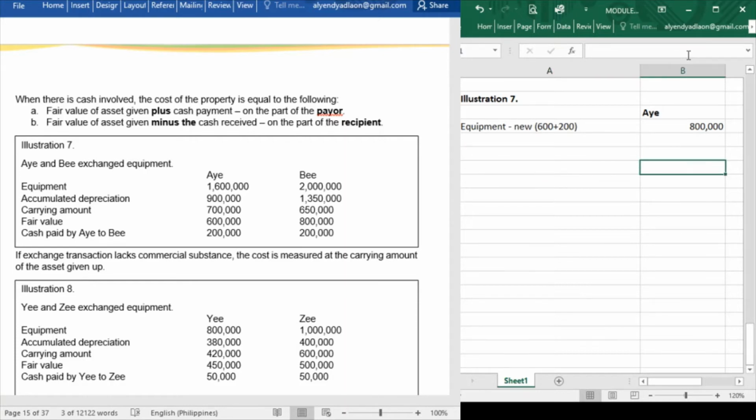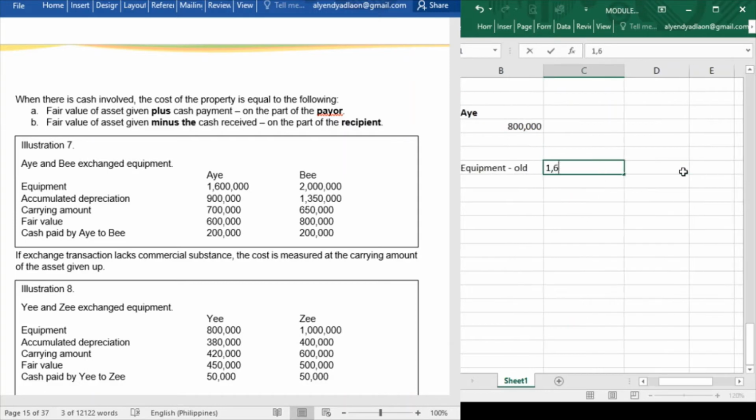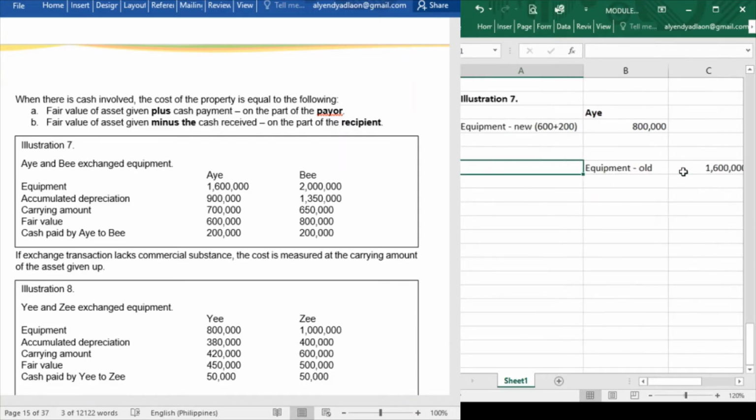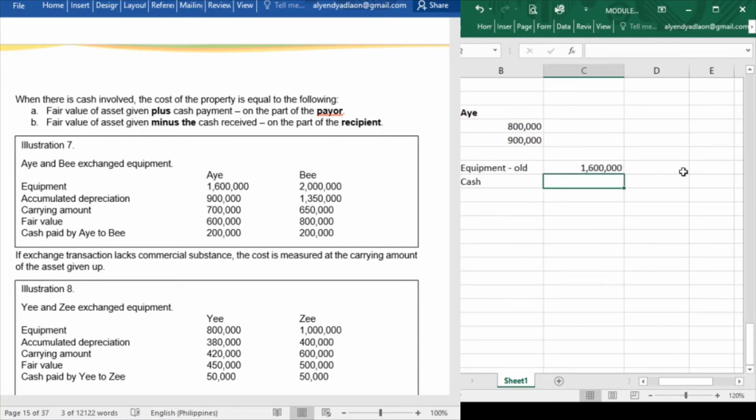After we record the new equipment, we will have to cancel our old equipment from our record. So credit equipment old. For the equipment old, we have a book value of 1,600,000. Aside from this one, we also have to cancel the accumulated depreciation. The accumulated depreciation is 900,000. So it is just the same with the previous one. After this, aside from the equipment old that we have given up, we also have given cash to B.